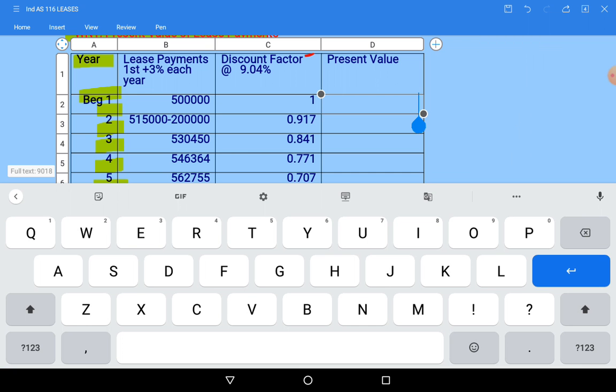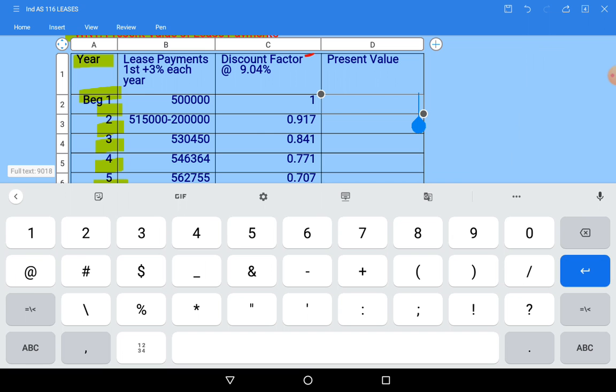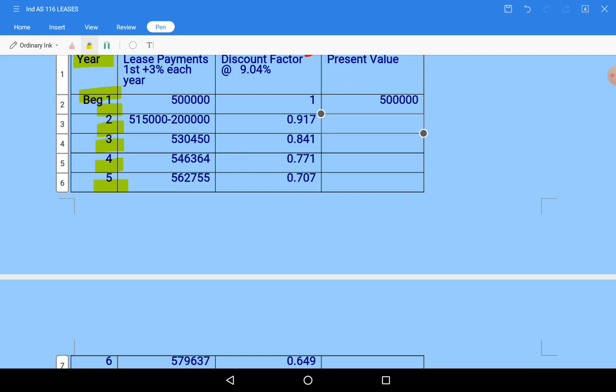So 5 lakhs into 1, it will become 5 lakhs. I'll write here 5 lakhs. Second year I am saying, in the second year, I'll write here also beside 5 lakhs minus 5 lakh 15 minus 2 lakhs, it will become 3 lakh 15,000.